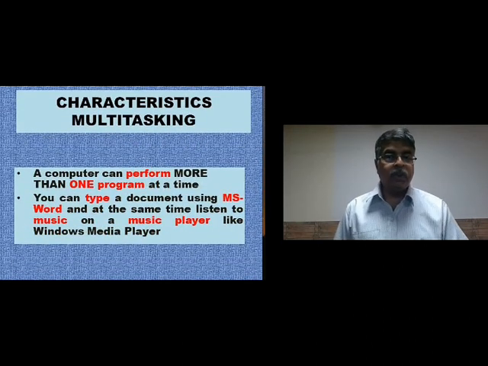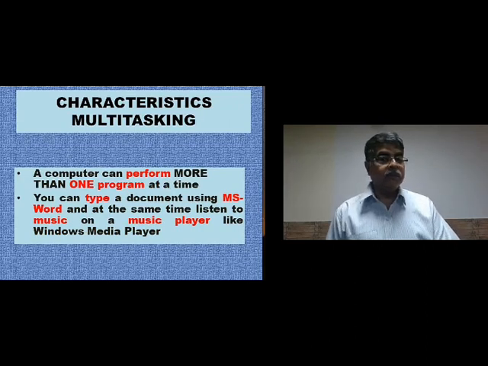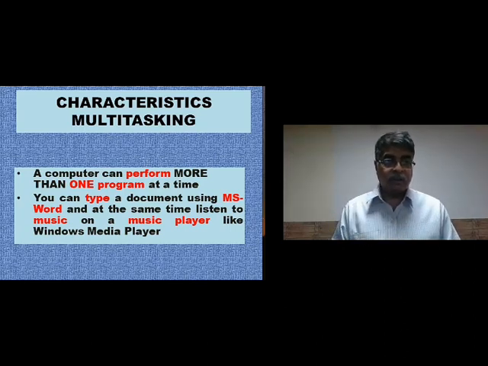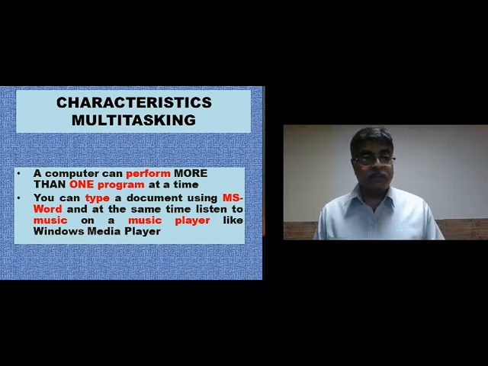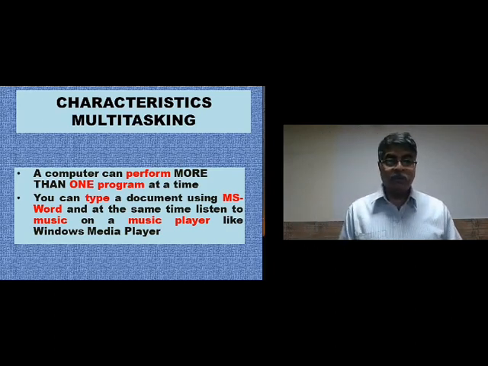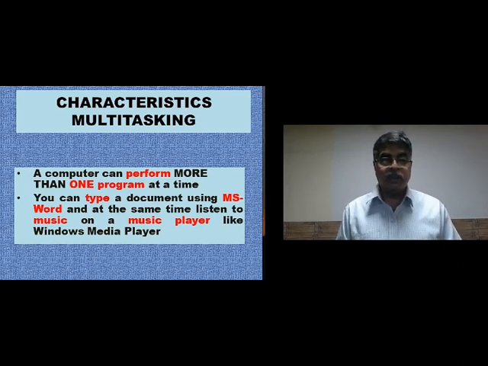Multitasking. A computer can perform more than one program at a time. Okay? Can you balance a ball in your hand? Yes, you can. Can you say the table of 15? Yes, you can. Try to do them together. You won't be able to do it. Because we human beings are not good at multitasking. We cannot do more than one work at a time.